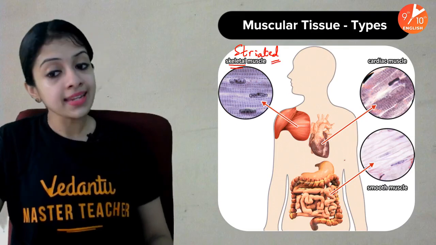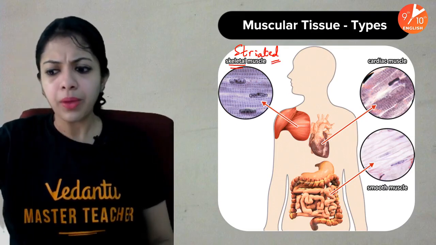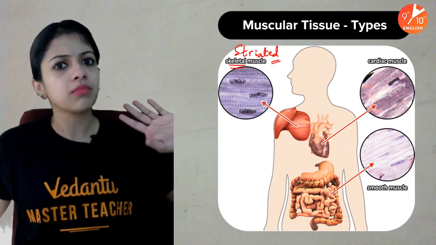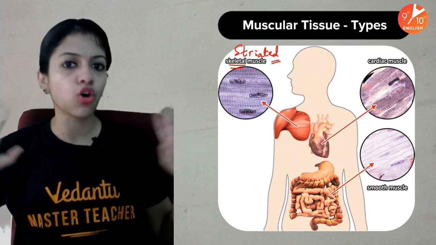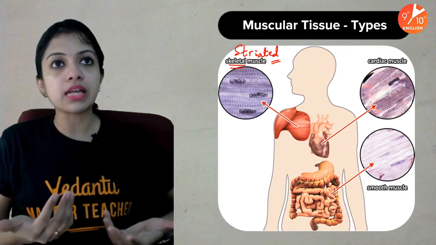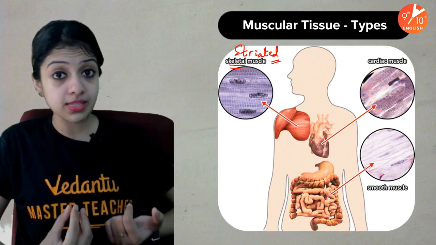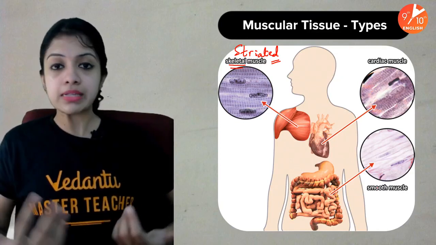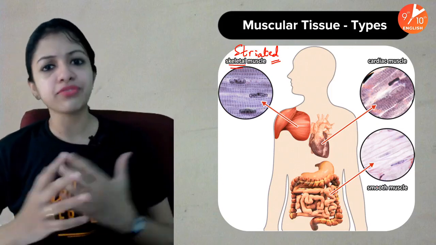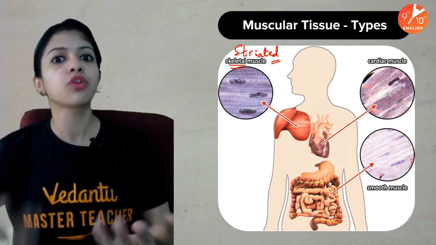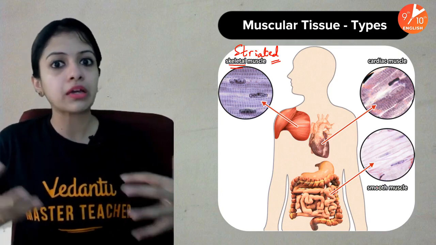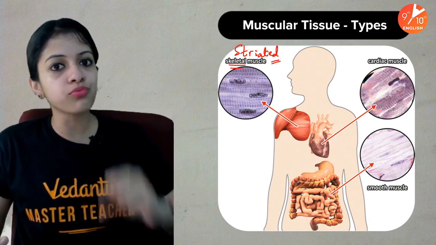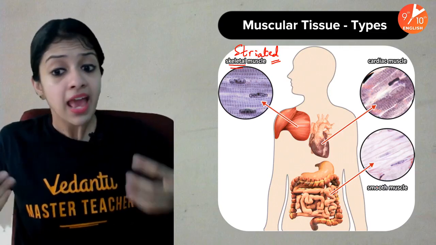Then comes another type of muscle wherein you don't have to do anything. It'll occur naturally, involuntarily. Like for instance, the muscles of your esophagus, the muscles of your stomach, the muscles of your digestive system, all of these, they're just moving according to their own will. You don't have to say to your stomach or intestines every time, move, move, move, contract and relax, contract and relax. It's not in your control.